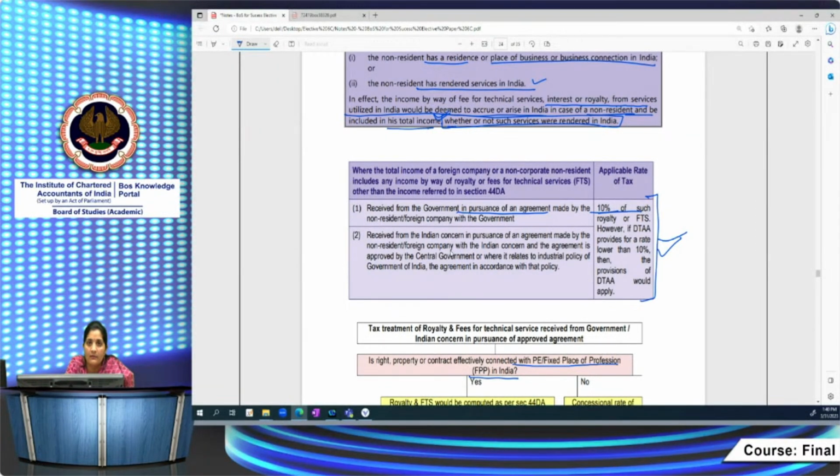Check whether it is given that it is effectively connected or not. If nothing is given, then you have to take some assumption also. Whatever assumption you are taking, you have to clearly mention it, because in this paper certain assumptions are also possible. So whatever assumption you are taking in the absence of relevant information, you should mention it in your answer sheet very, very clearly, that on this basis I am solving my answer accordingly.